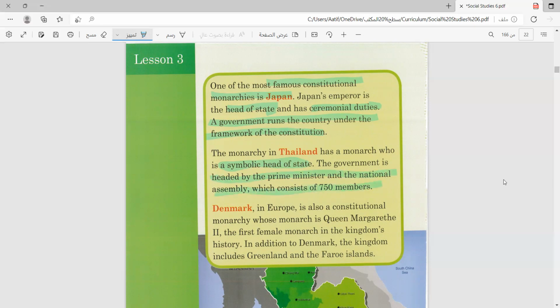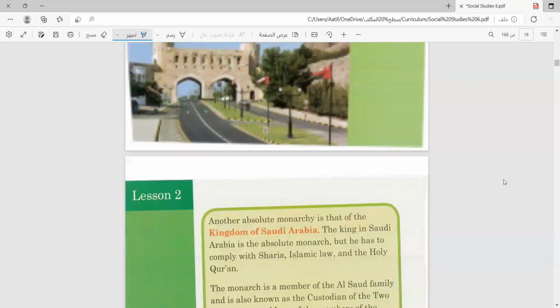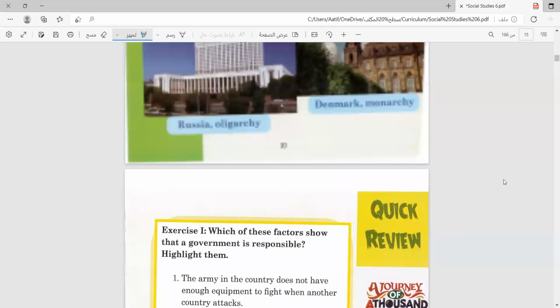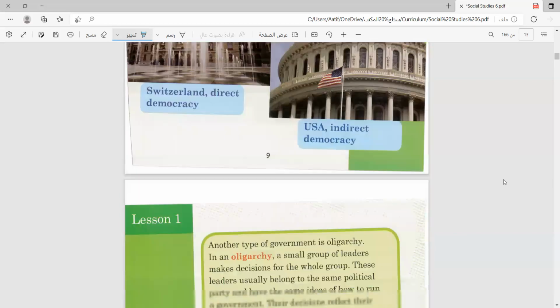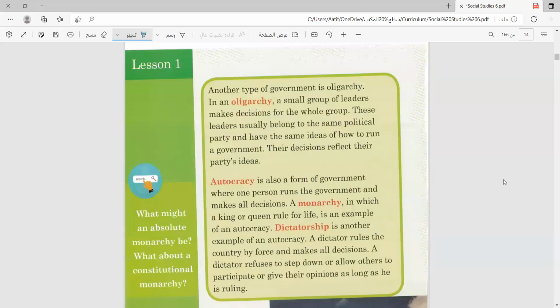Let's go back to the first lesson where we mentioned the types of democracy.